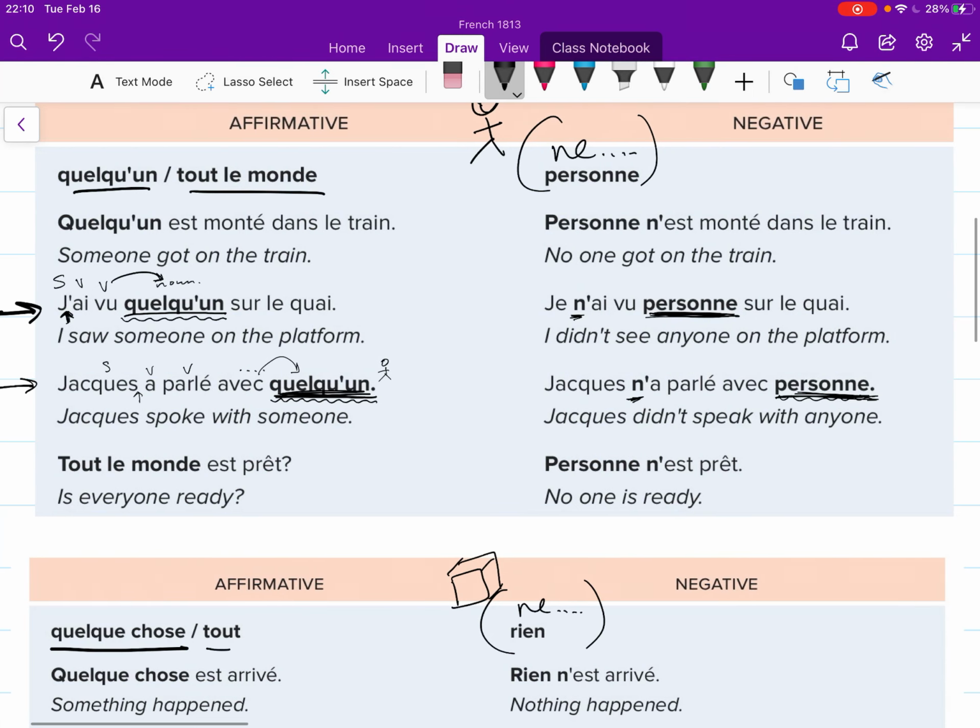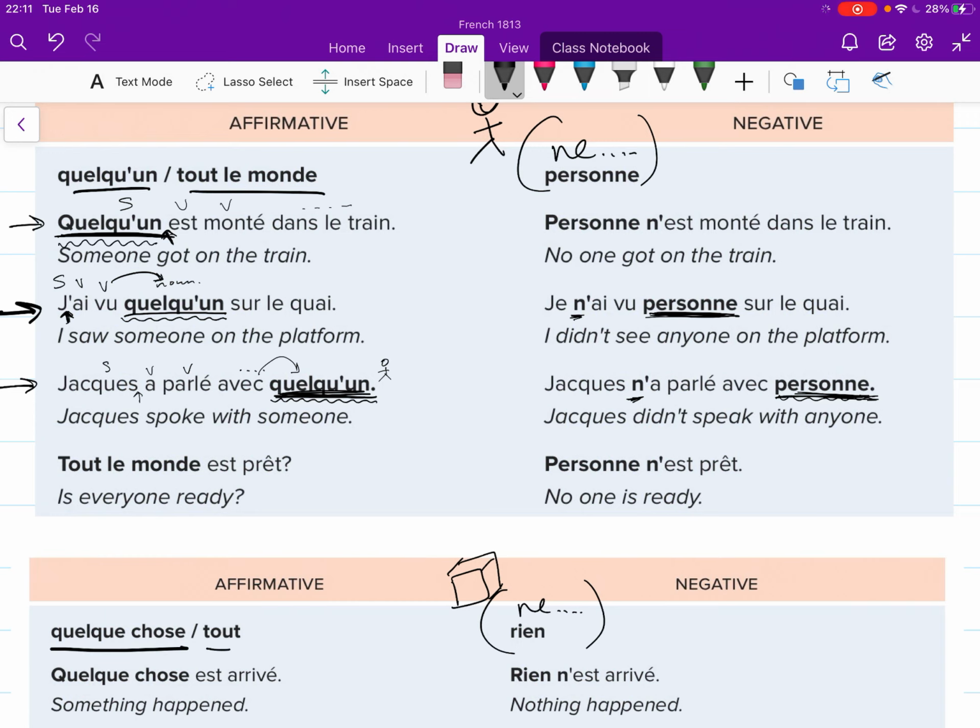Same thing then. In these two sentences before, these were objects. These weren't subjects. But if I turn it around and quelqu'un is my subject, I have a verb here and a verb here, rest of my sentence. Same thing, I'm going to look for my verbs. I'm going to put my ne right before my first verb, and I'm going to put the negation exactly where it was.